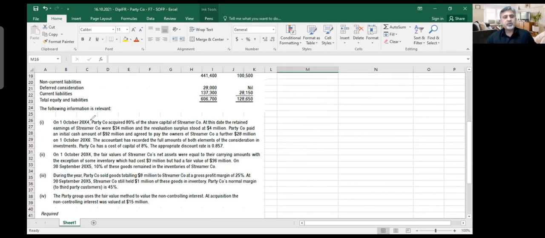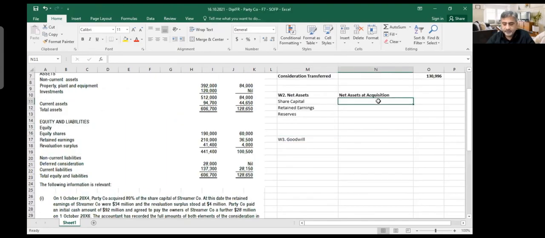you see here, on 1st October, they acquired 80%. At this date, retained earnings were 34 and revaluation surplus was 4. Okay, so I'm going to take these numbers: 34 million, 4 million. So I'll take here my share capital, which is 60 million.